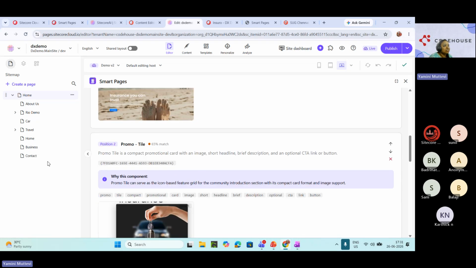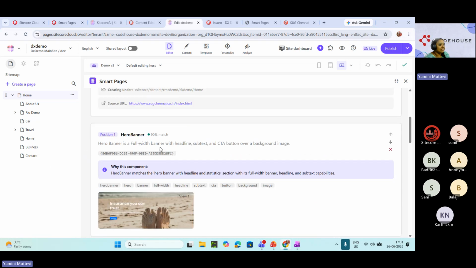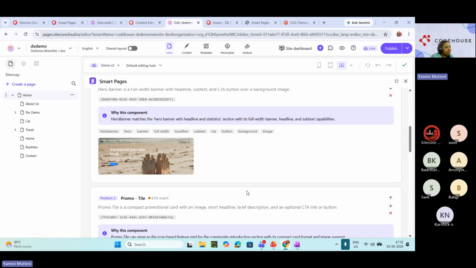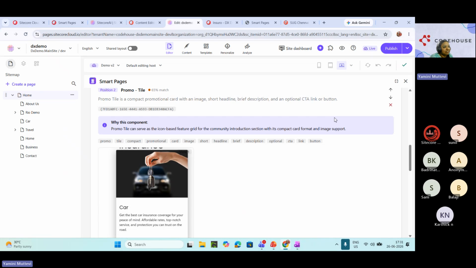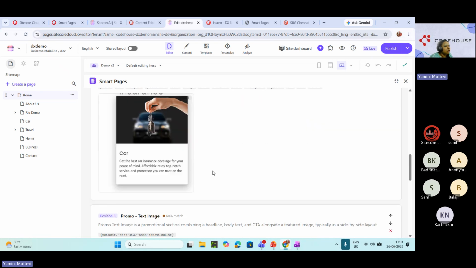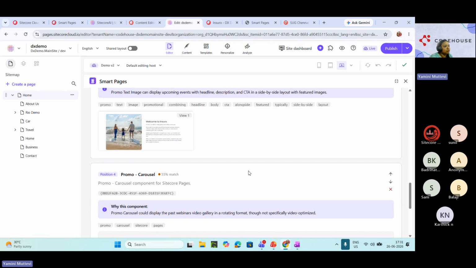Second is promotile. Promotile also has a confidence score. This is a 90% match. The confidence score is not visible because it works at 4 levels, but the matching shows from 0 to 100%. So this is my first version, the hero banner. Next comes promotile, which is a 65% match. This is how it looks, and these are all the tags. This is all happening automatically. Text, image, and promo carousel.